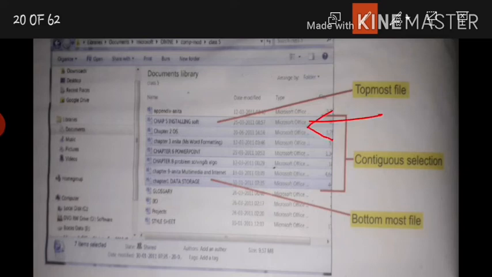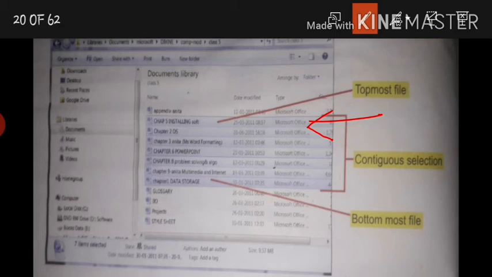The selected file will appear with the blue background. Hold the shift key. With one hand, select the topmost file, and with the other hand, click on the shift key which is present on the keyboard. Immediately click on the bottommost file with the help of the mouse. All of the files should now appear with the light blue background.